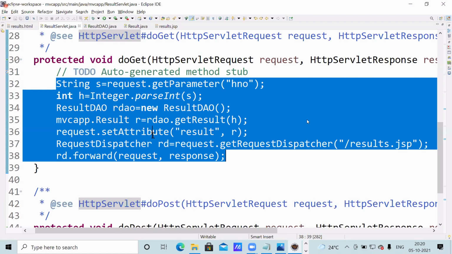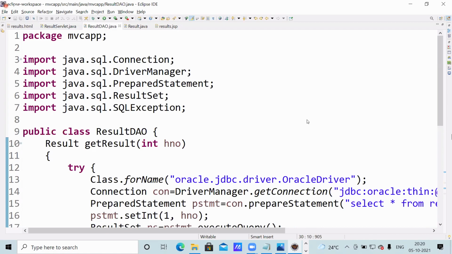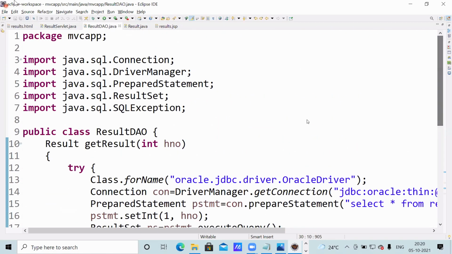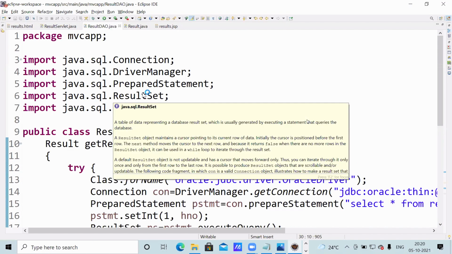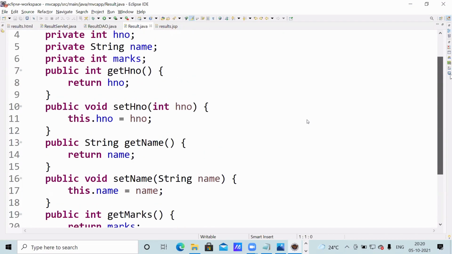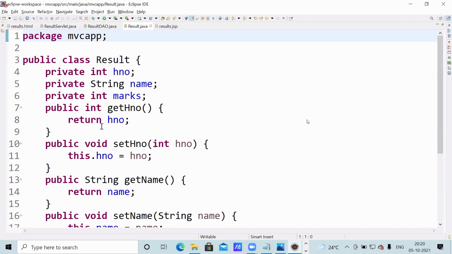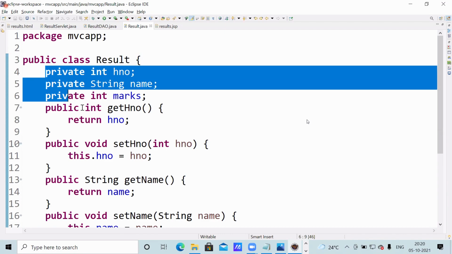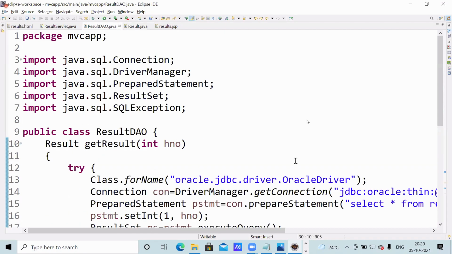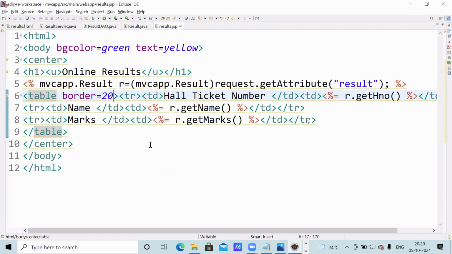This is controlling. The DAO class, what is it doing, you observe? It is just communicating with the database, so database access logic is written here. But what is this bean class doing? Just making the object format, that's it, setting and getting data. Because if you print the result directly, you will get a hash code. That's why a setter method for setting, a getter method for getting. Through this one we are setting, through this one we are getting. Use the setter method and getter method.